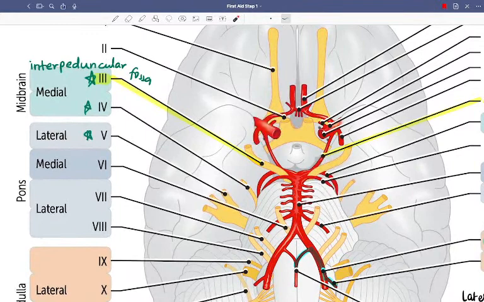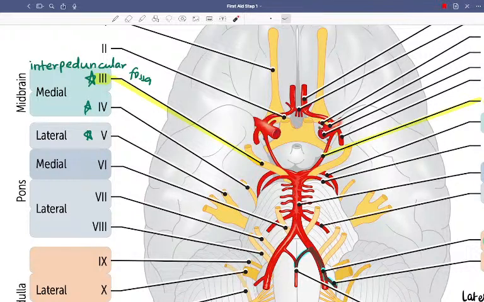So which nerves lie in the interpeduncular fossa? The interpeduncular fossa is between the cerebral peduncles of the midbrain, which connect the brain stem to the cerebrum. Here you have the third, fourth and fifth nerves, mainly the third.